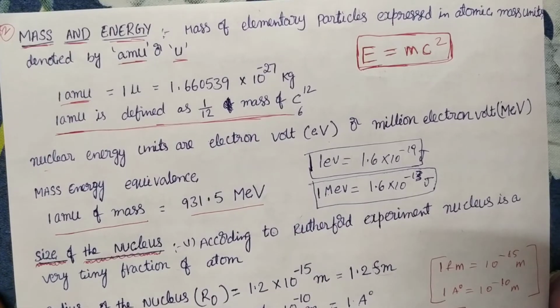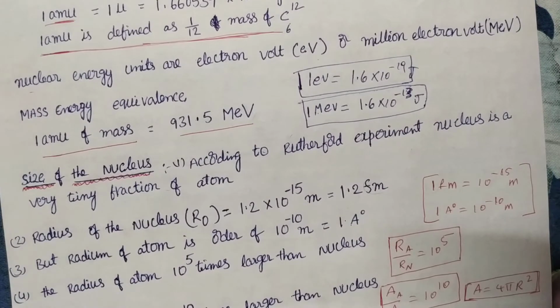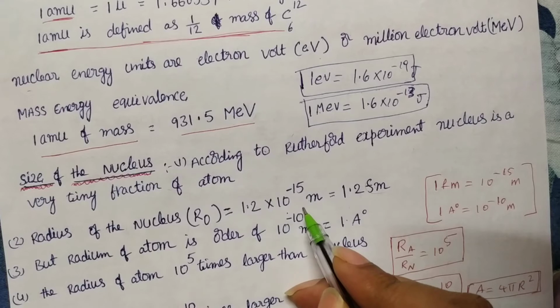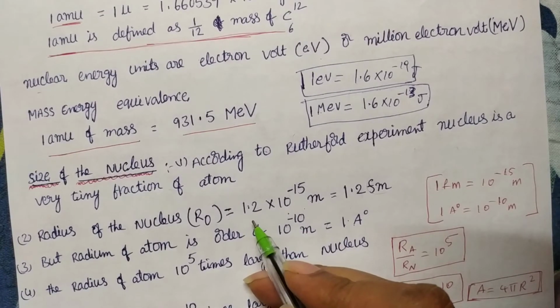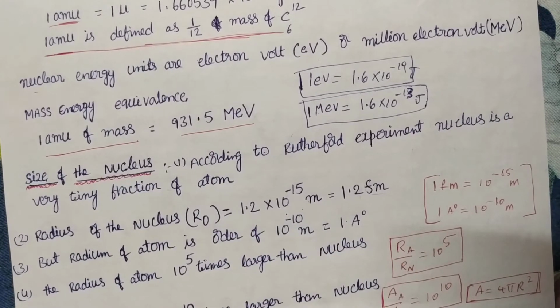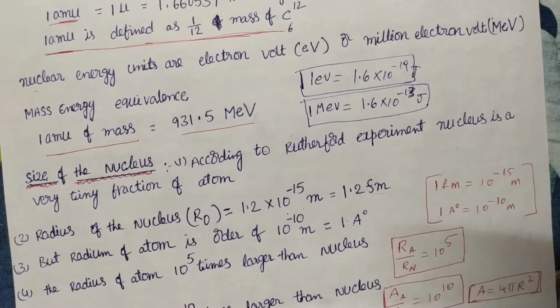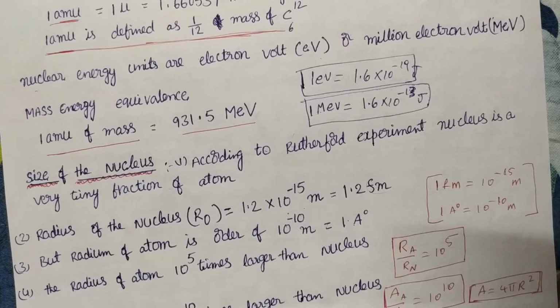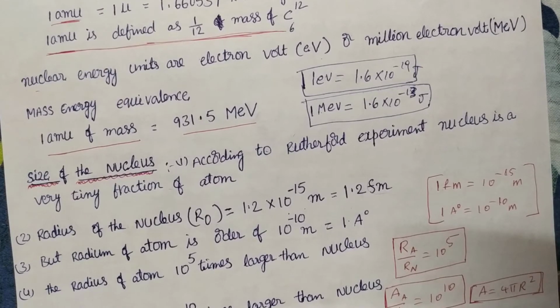Now let's see the size of the nucleus. The size of the nucleus we already discussed: it is of the order of 10 power minus 15 meters, which is 1 Fermi. They find the radius of the hydrogen nucleus approximately. Why they choose hydrogen: it has a very small number of nucleons, only one nucleon, that is H 1 1. H 1 1 means how many protons? 1. There are no neutrons in a hydrogen nucleus. So for one proton, what is the radius?